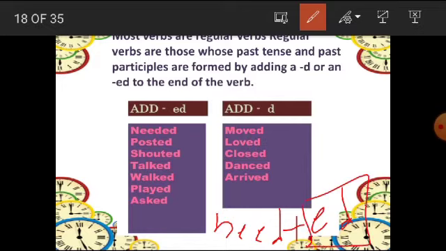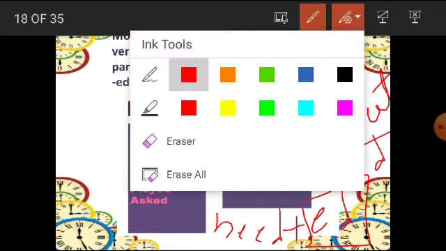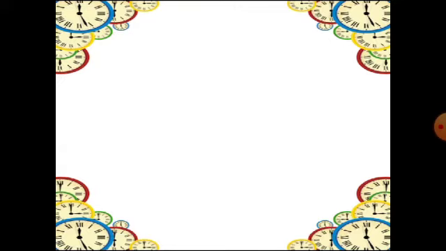Same thing like shout. Shout, so this is the present form. Once I add ed at the end of this word, it becomes shouted, and it becomes which form of verb? Second form of verb, that means past tense. So we have studied from childhood that if we want to change a verb into past tense, we simply add d or ed at the end, that means the suffix. Alright, now moving to another slide.